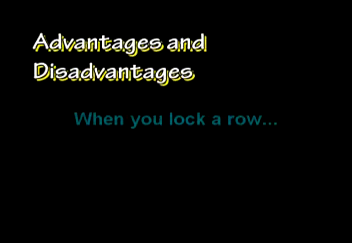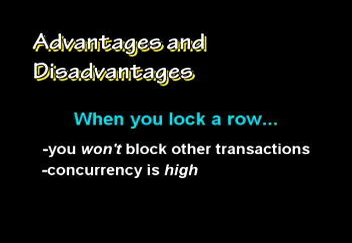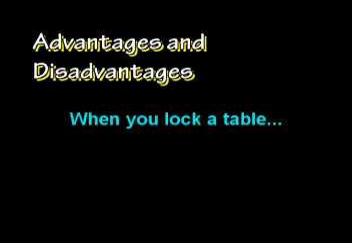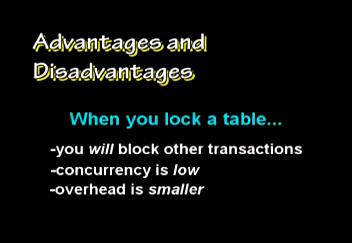What are its advantages and disadvantages? When you lock a row, the chances are that you won't block other transactions. Thus, concurrency is high. On the other hand, there are many locks, so overhead is greater. When you lock a table, the chances are that you will block other transactions. Thus, concurrency is low. On the other hand, there are only a few locks, so overhead is smaller.